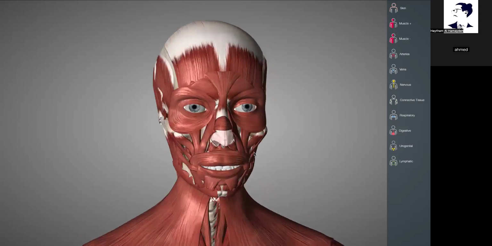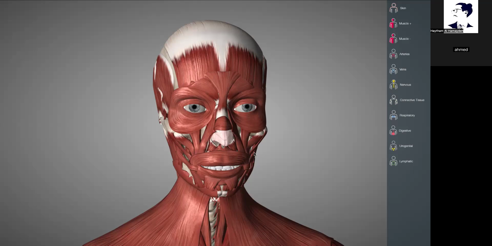The facial muscles are flat skeletal muscles that are located underneath the face and the scalp. They are not covered by any fascia except the buccinator muscle. It can be divided into five groups. The five groups include the epicranial muscles, which are the occipitofrontalis and temporoparietalis.